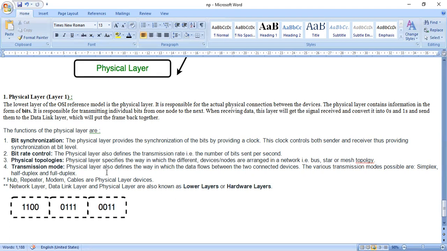Physical topologies. So what are physical topologies? The physical layer specifies the way in which the different devices or nodes are arranged in a network.